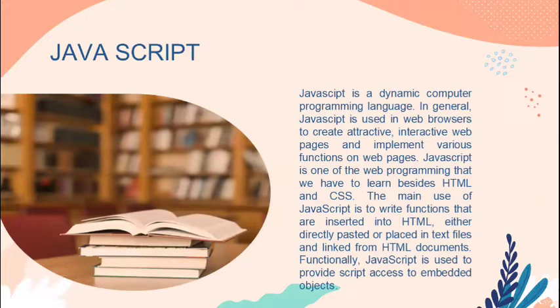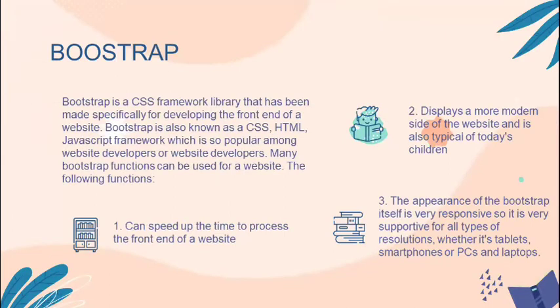The main use of JavaScript is to write functions that are inserted into HTML, either directly pasted or placed in a file and linked from the HTML document. Functionally, JavaScript is used to provide script access to embedded objects. Next,